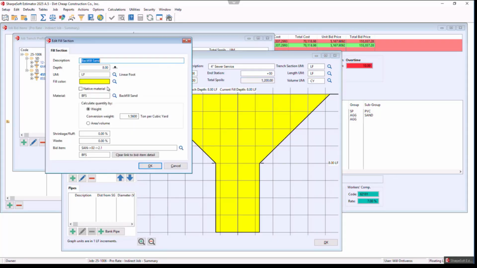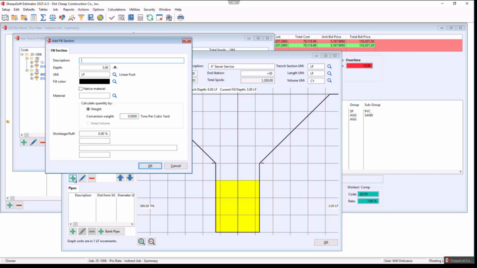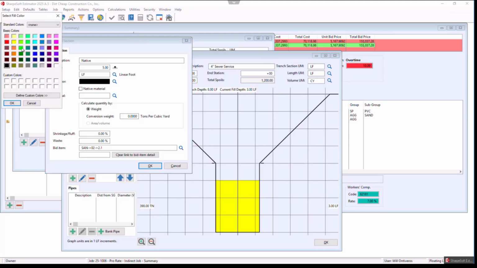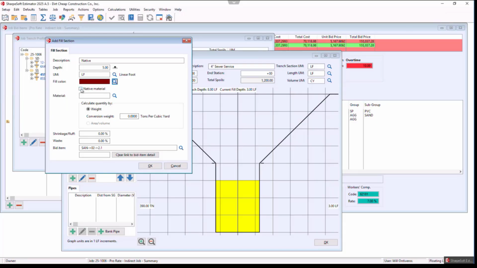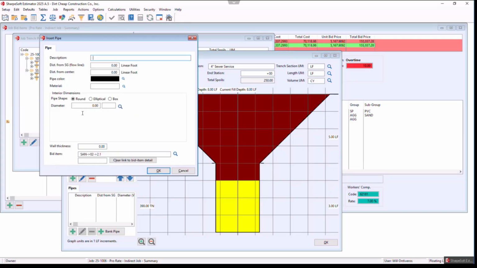I come back into here, and I want to put that depth to be 3 foot. Now it lowers that down. So I could put in another section, and maybe I'll just put native at this point, and it goes to the rest of the trench. And I'll put this maroon color, hit OK. So I select native. And now that I select native, it changes the spoil based out of there.